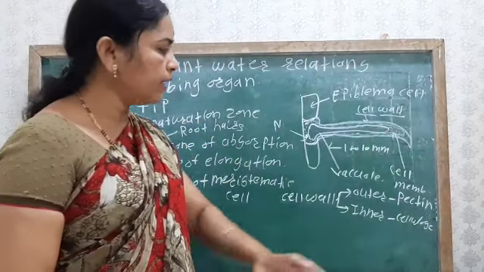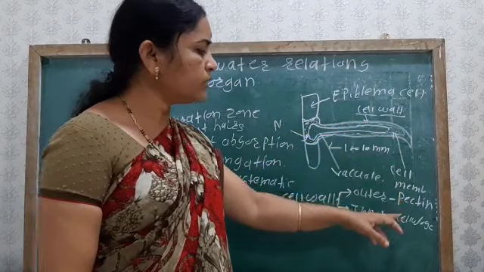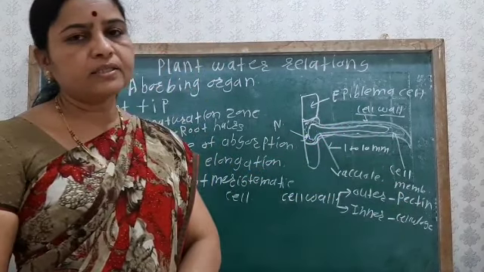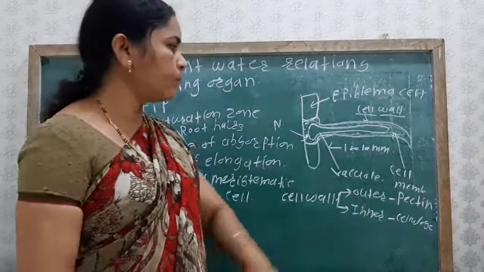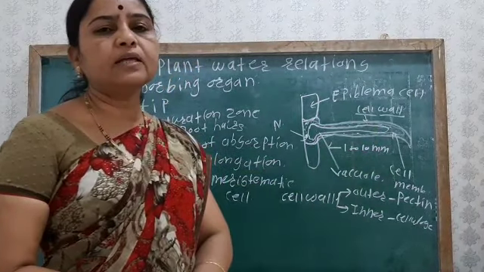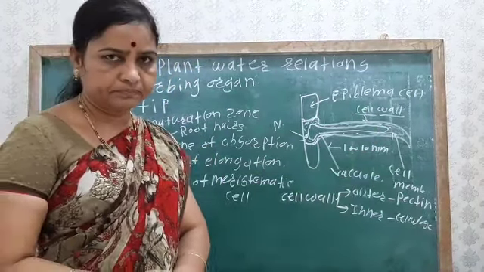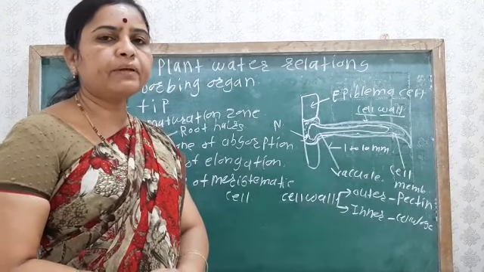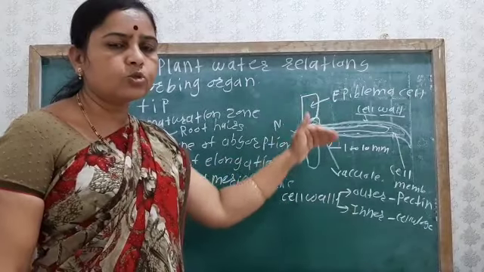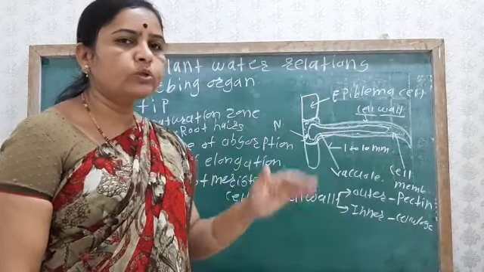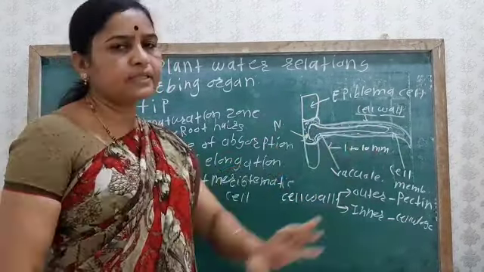So in imbibition, the pectin and the cellulose, these hydrophilic substances, are most useful. The cell wall is freely permeable. Permeable means that through the cell wall, the solvent and all the solutes can pass.